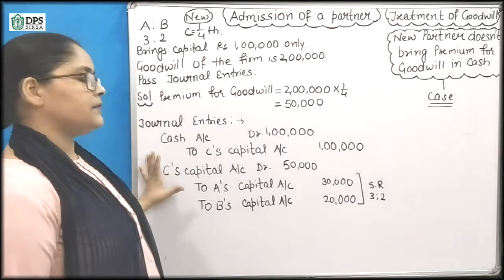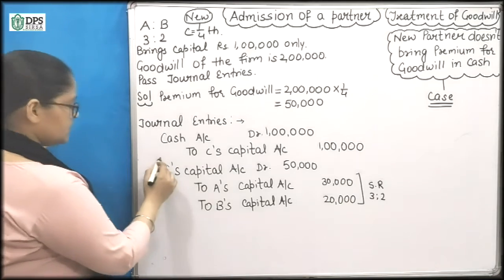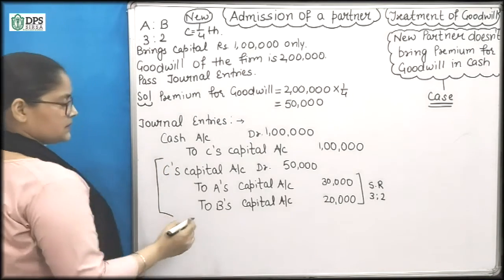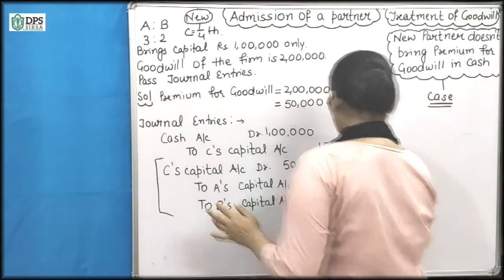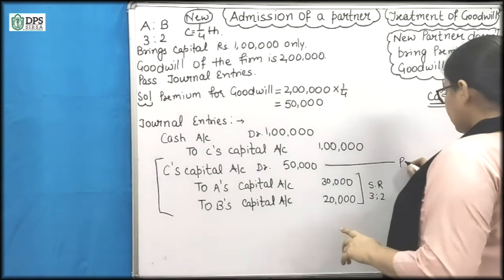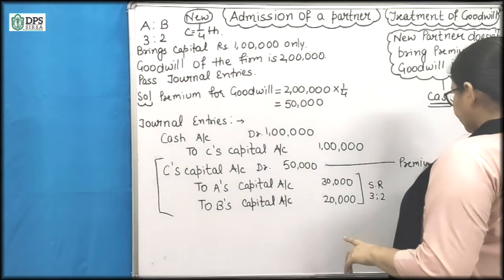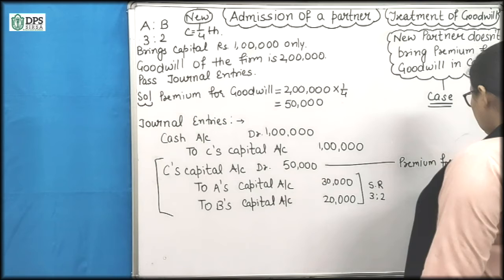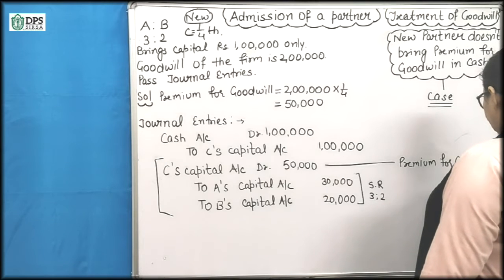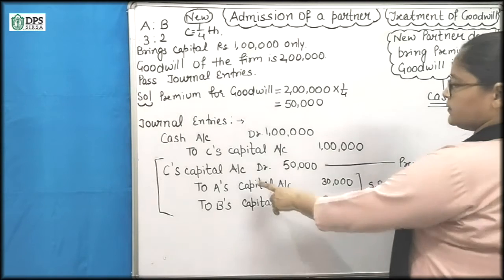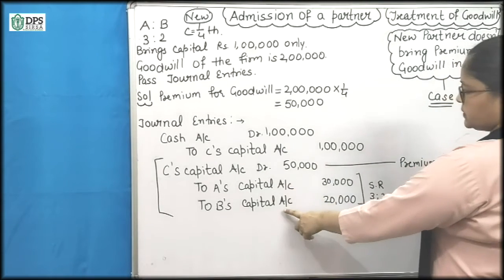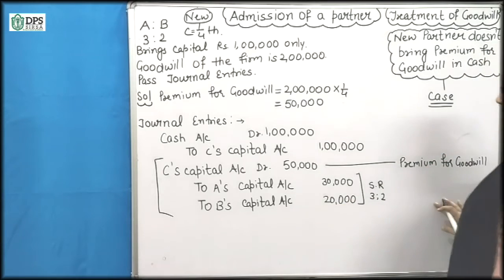So next entry will be here. In previous cases we used to write premium for goodwill account debit to sacrificing partners' capital account.